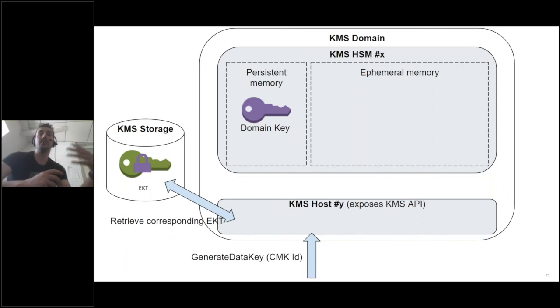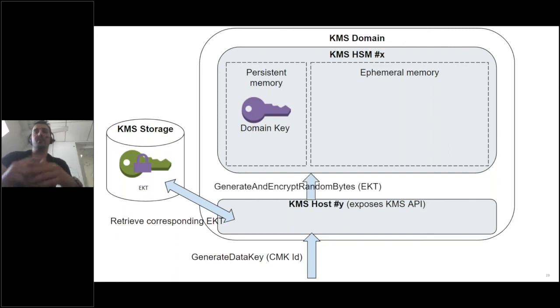So it will retrieve the corresponding encrypted key token, and it will perform a call to the HSM. According to the specification of the HSM, the call is named generate and encrypt random bytes. Again, I didn't invent the rules. It's the actual name of the call. And this call will take as a parameter the encrypted key token.